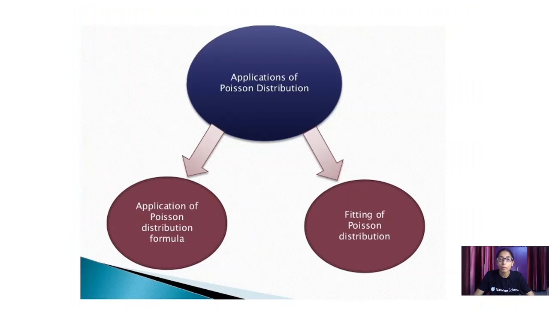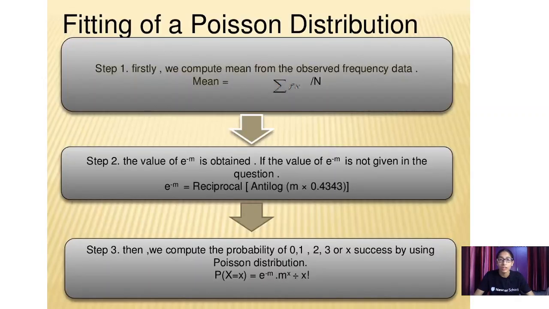Now, the application of the Poisson distribution is the formula and the fitting of the distribution. For fitting a Poisson distribution, you have to follow three steps. First, you have to compute the mean. For every distribution you have to compute the mean, and the formula is the sum of f x divided by n.